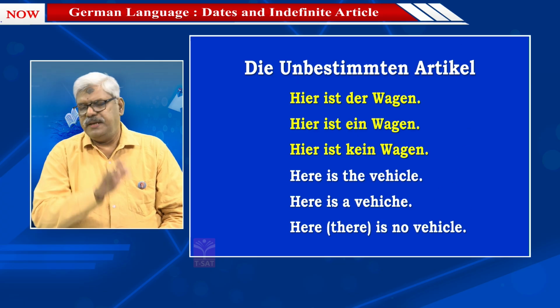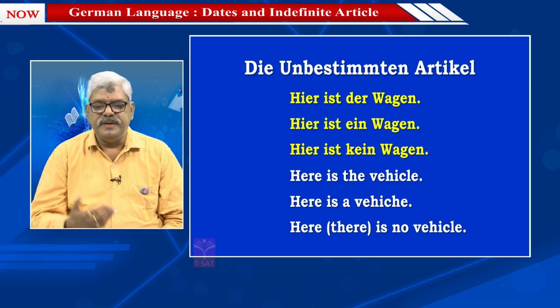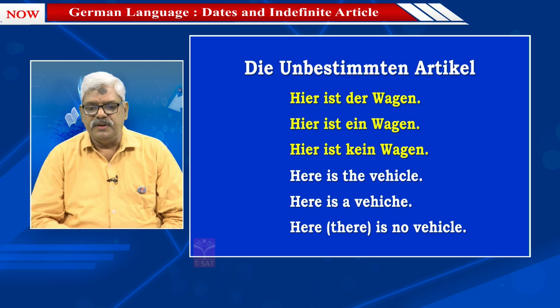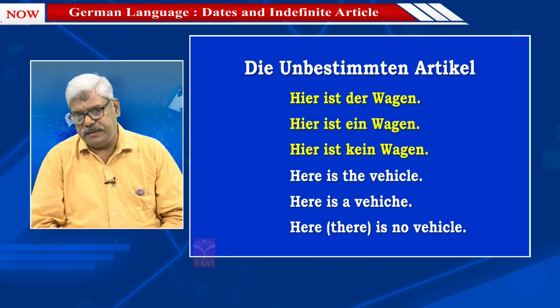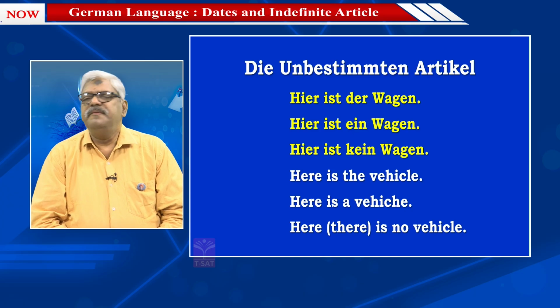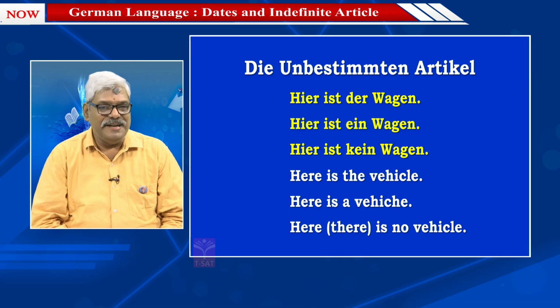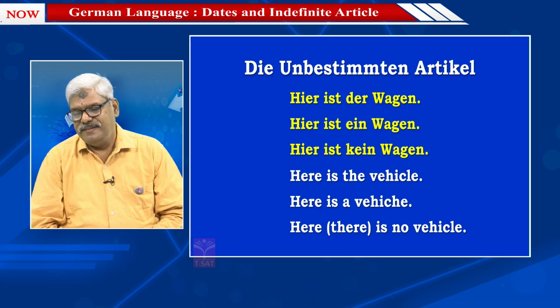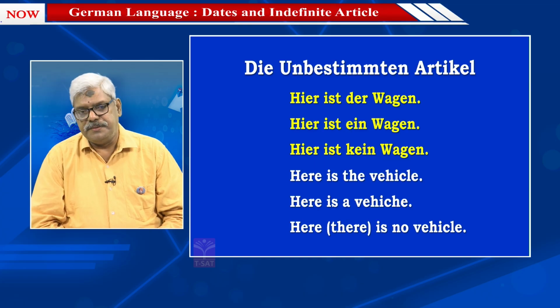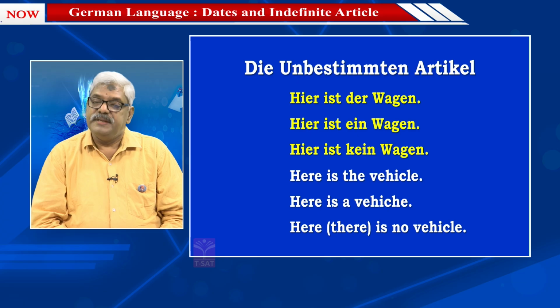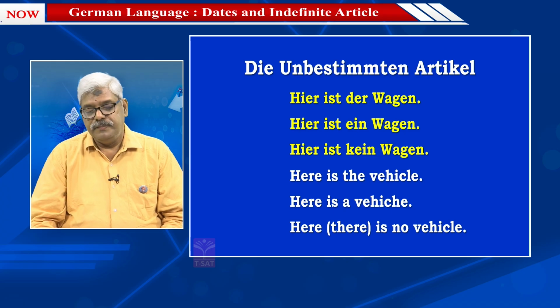I kept that 'there' in brackets because in English we can't always say 'here is no vehicle'. So for you to understand, I have given it like that. Anyway, we are not learning English. We are learning German. I am speaking in English because that is the medium of instruction. So: Hier ist der Wagen. Hier ist ein Wagen. Hier ist kein Wagen.